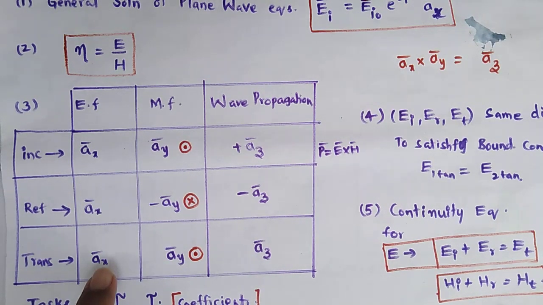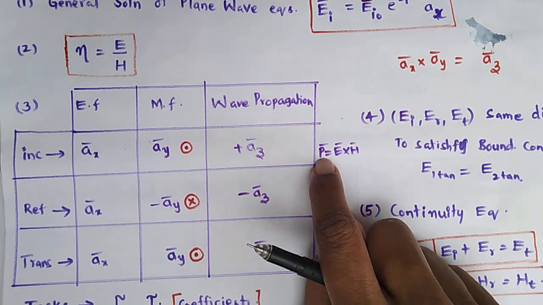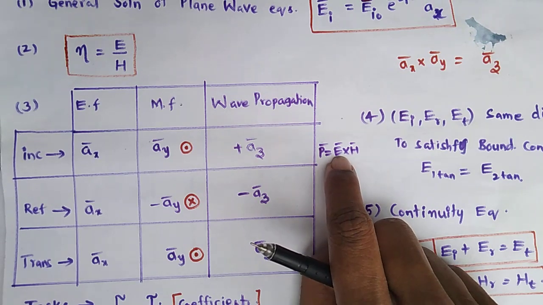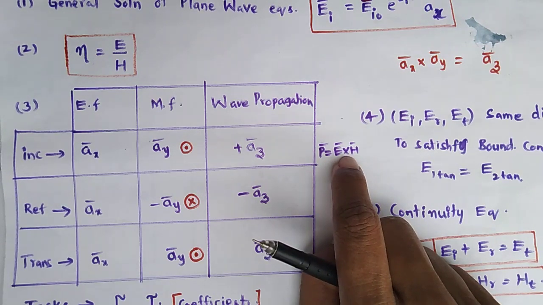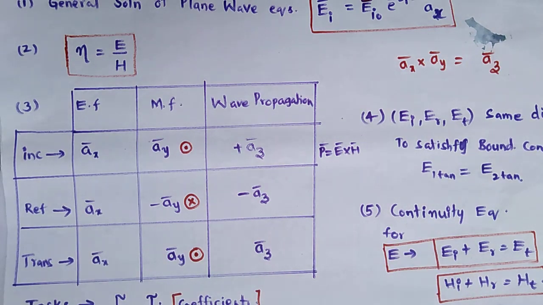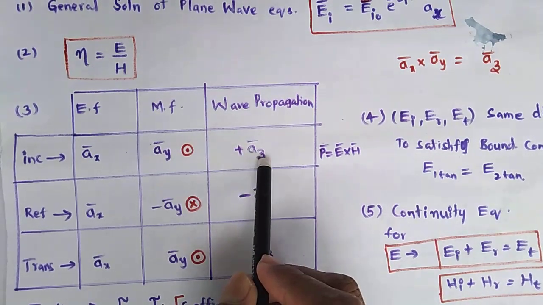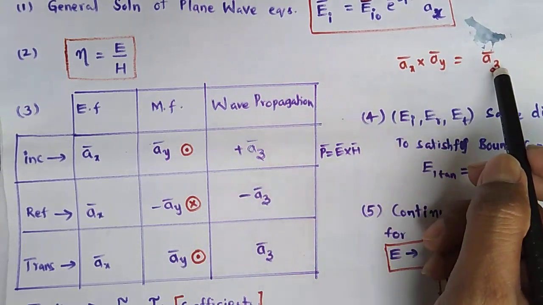Similarly, coming to the Poynting vector, see here I am writing the Poynting vector P bar equals E bar cross H bar. This is the cross product. So automatically we can find the magnetic field direction. See, ax cross ay equals az. So we know ax cross ay equals az.